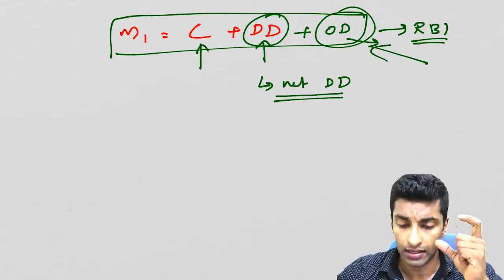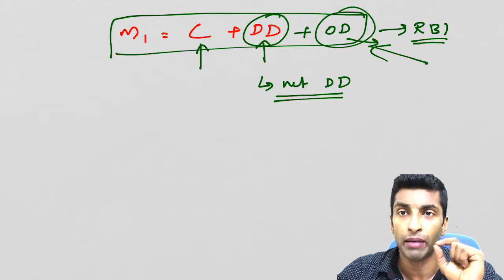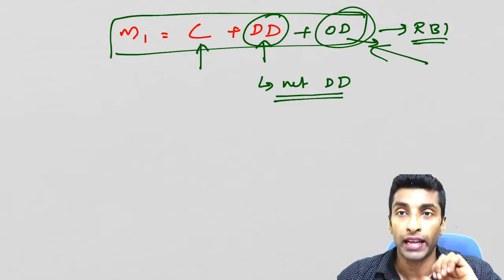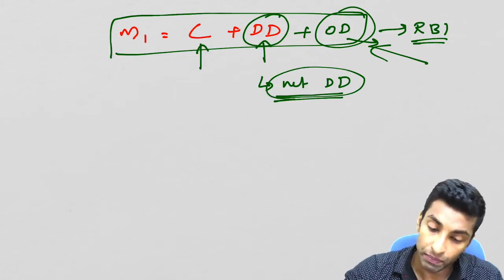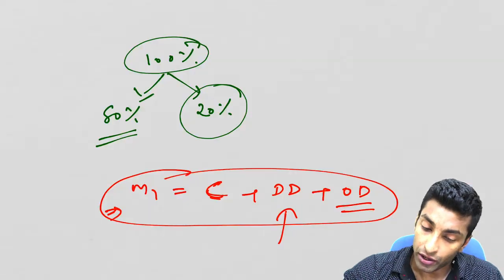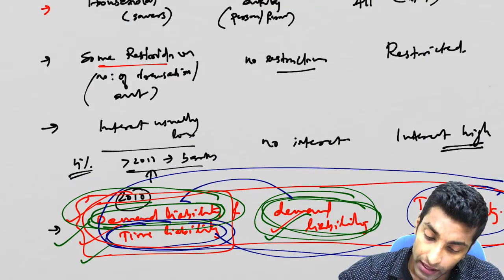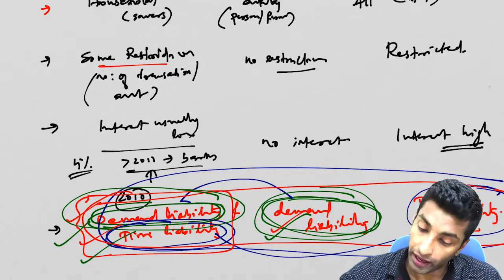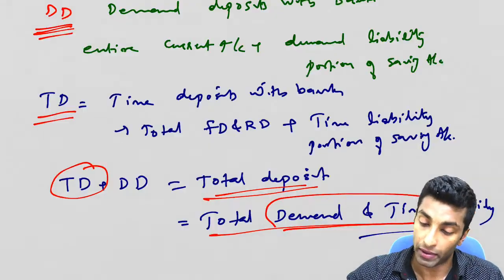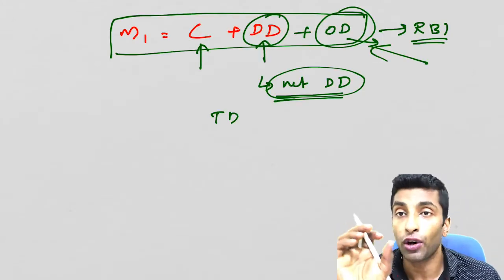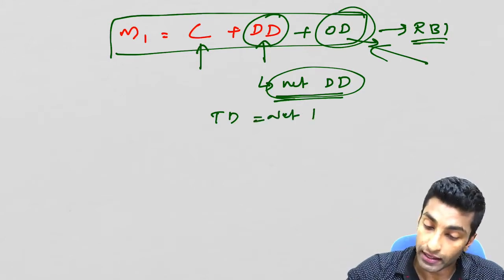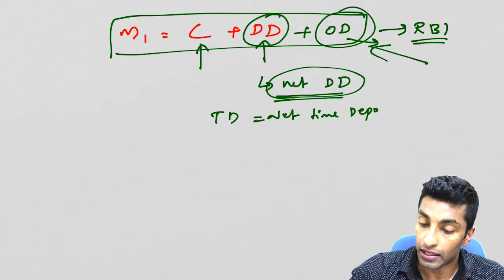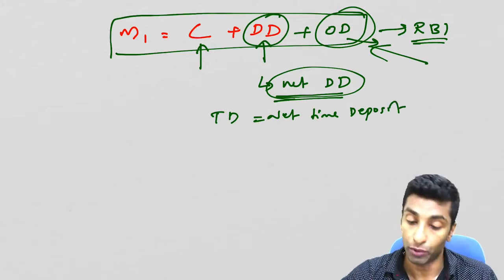So effectively M1 is currency plus demand deposit or net demand deposit, other deposit being negligible. Okay, now I have already told you this is net demand deposit. So time deposit, you can see here, I'm just explaining this part again. In the savings part you can see time deposit. In fixed deposit also there is a time liability. So together we won't call it total time deposit, we call it net time deposit, just like we have called it net demand deposit.